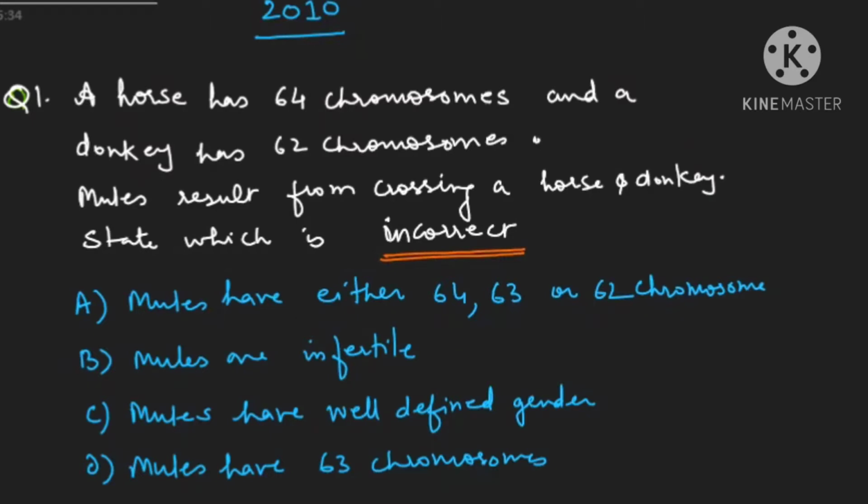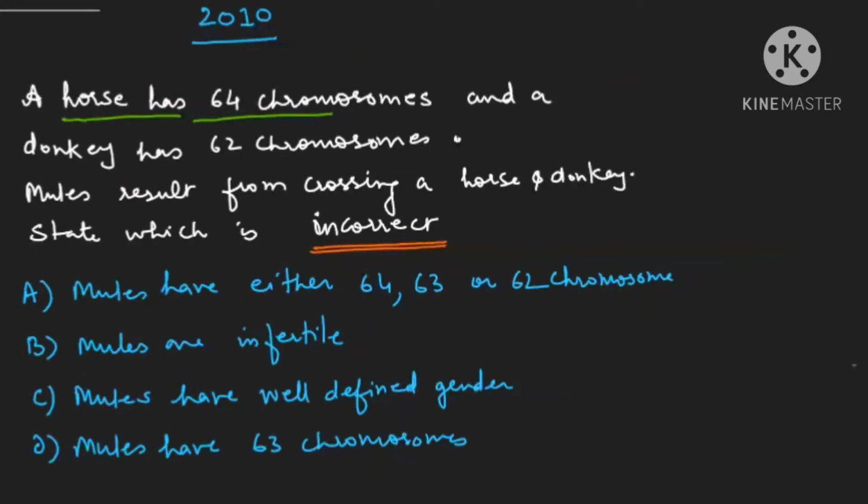A horse which is having 64 chromosomes. So this is for your learning also. Please learn that horse is having 64 chromosomes and donkey has 62 chromosomes. So when they are crossed, then the mule is obtained after crossing the horse and donkey. Then the question they are asking which is incorrect. We have to remember that they are asking which is incorrect. Okay, beta, don't get confused. Please focus here. Now one thing, if you know, see the solution.